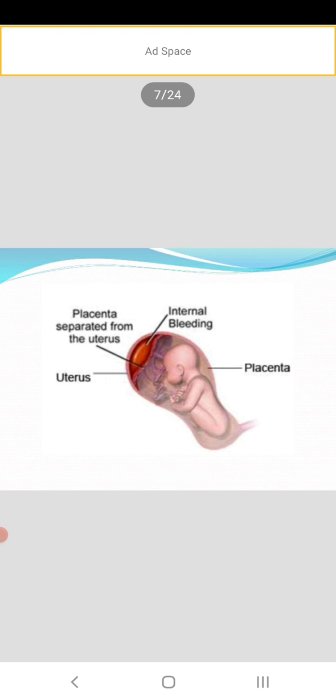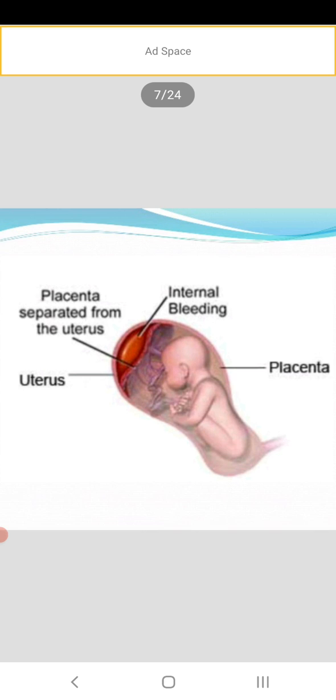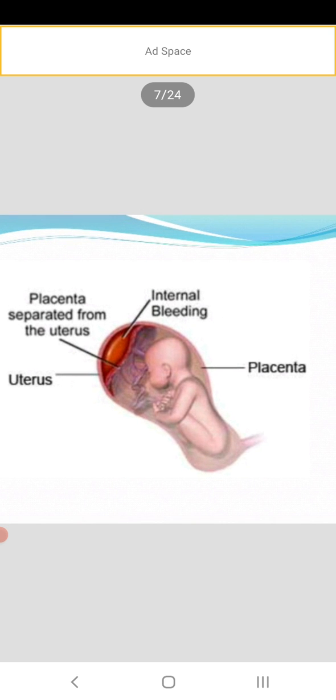This is the abruptio placenta. You see the placenta is separated from the uterus. Normally the placenta is attached to the posterior or anterior position of the uterine fundus.